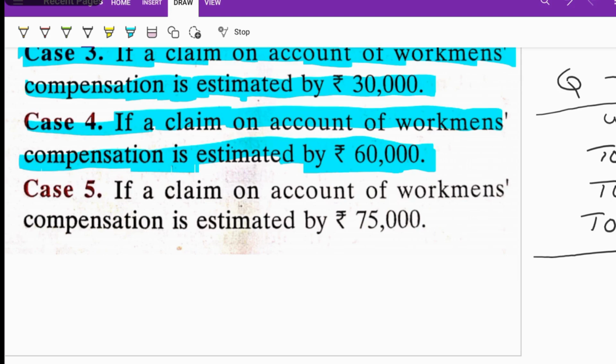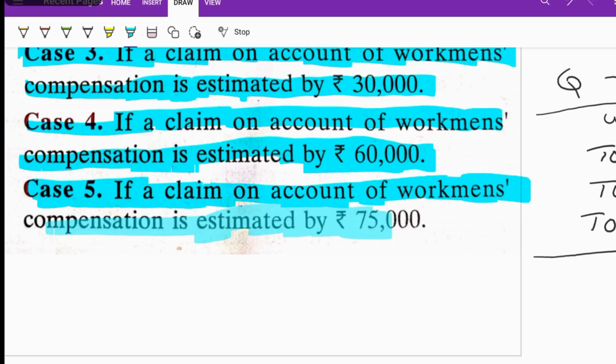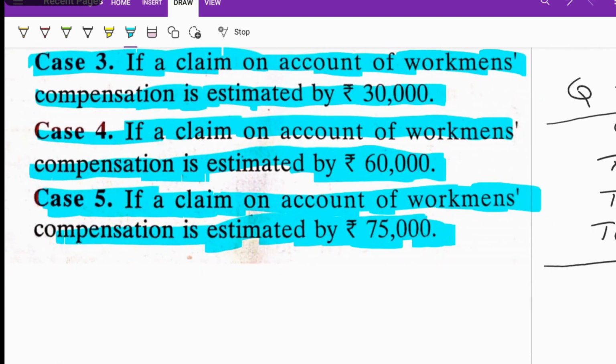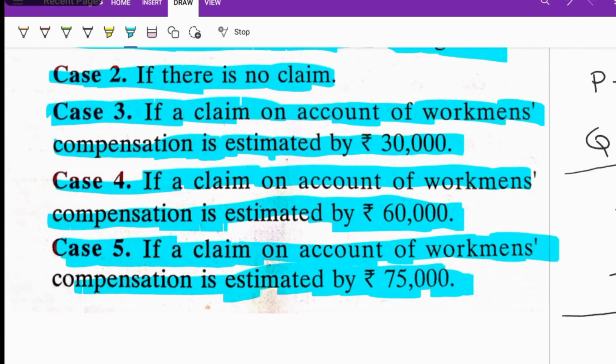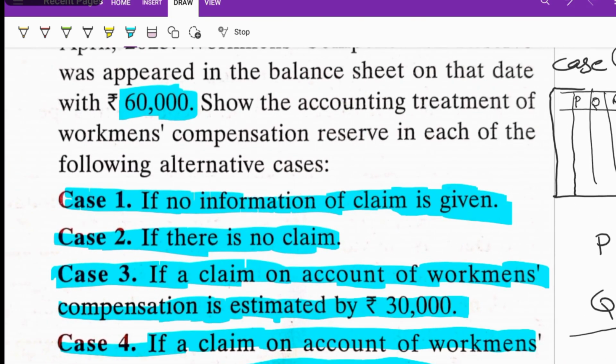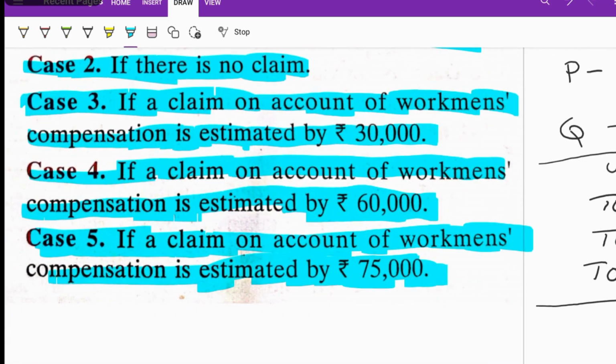Now we can deal with case number 5. If a claim on account of workman compensation reserve is estimated at 75,000, what are we going to do? What is happening here? We have a reserve of 60,000, but the claim is more than the reserve.